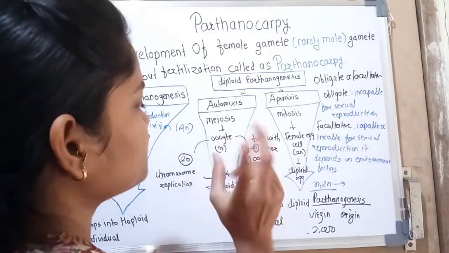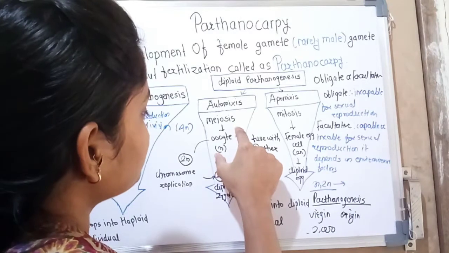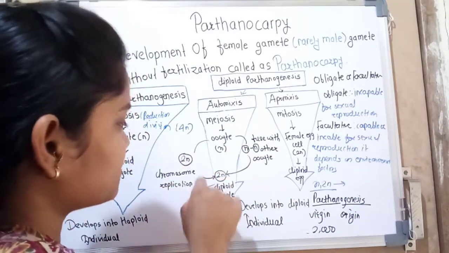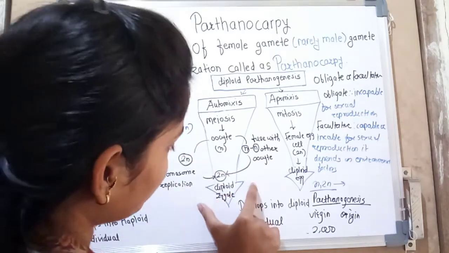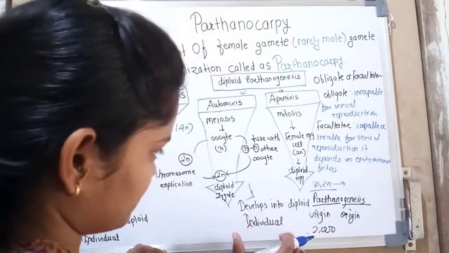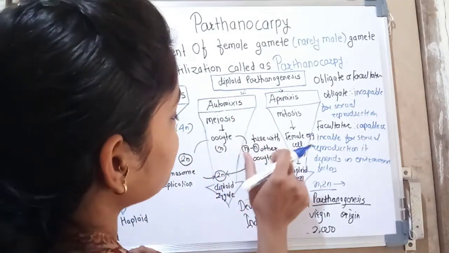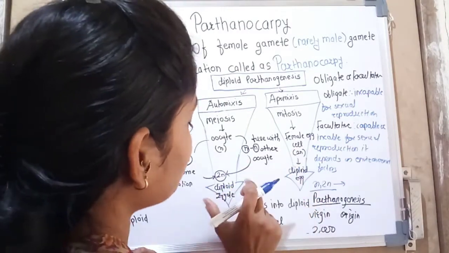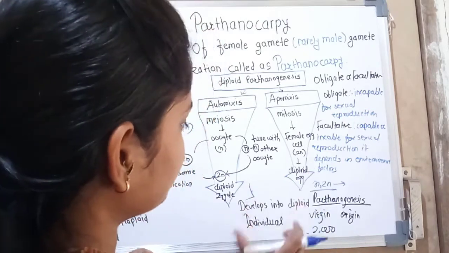These are divided into 2 routes. In the first, the oocyte's chromosomes replicate and so it becomes diploid, forms a diploid zygote, and eventually diploid individuals. In the other way, the oocyte fuses with another oocyte, resulting in a diploid zygote, which eventually develops into a diploid individual.